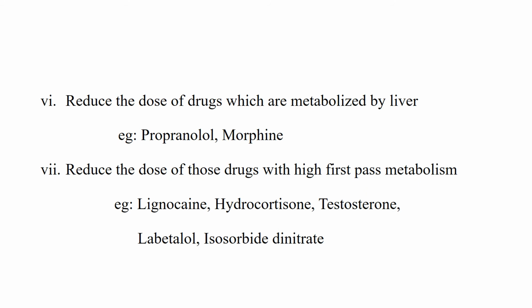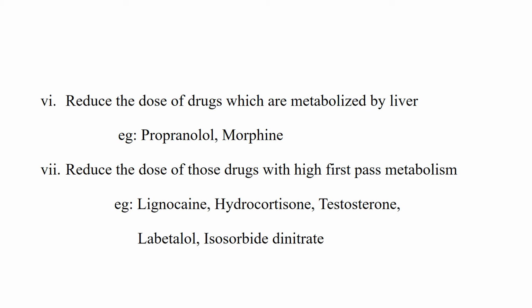Next principle is reduce the dose of drugs which are metabolized by the liver. For example, propranolol, morphine. So if you administer morphine in the usual amount that is used in a normal patient to a patient who is having hepatic disease, that is accumulated in the body. That means the liver cannot handle the normal doses. So in such cases you should reduce the dose. Then the liver may handle the reduced amount of morphine.